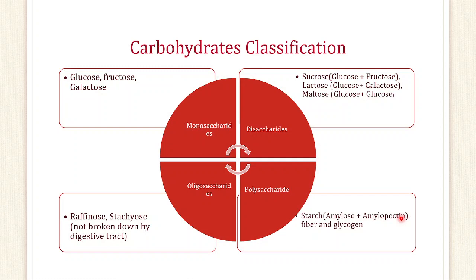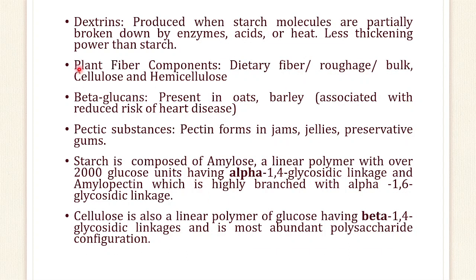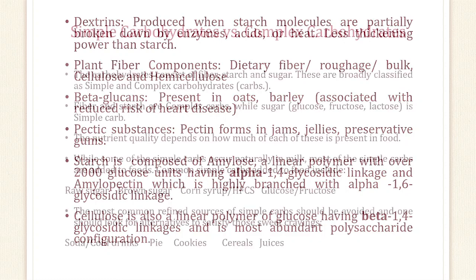Now, firstly we will see the carbohydrates. They are divided into monosaccharides, disaccharides, polysaccharides and oligosaccharides. Many fibers are also present, like dextrin, plant fiber, beta glucan, starch and cellulose. These are all polysaccharides and they are part of carbohydrates.